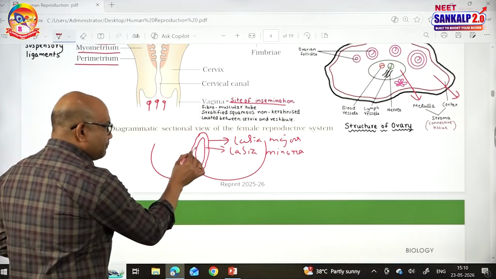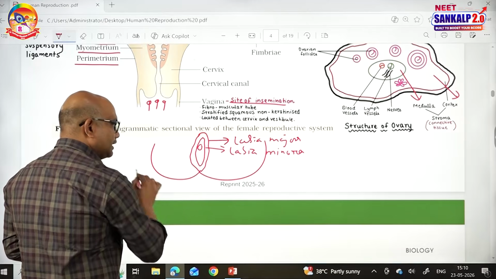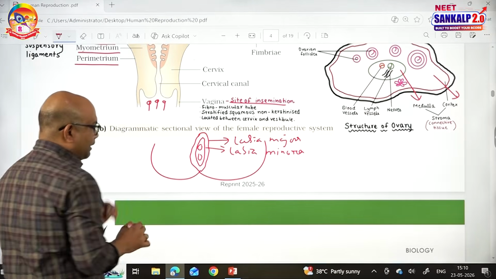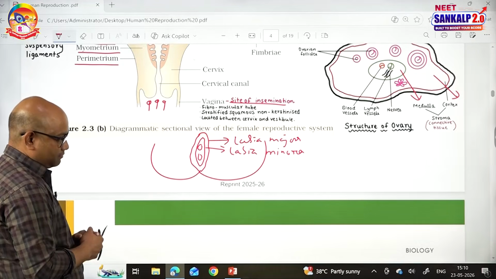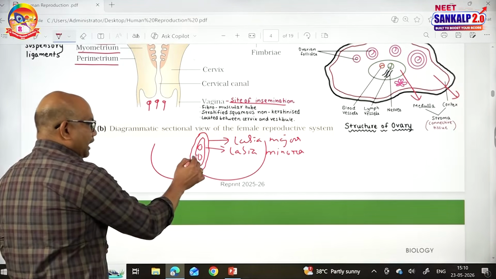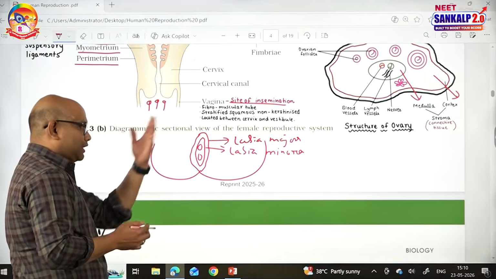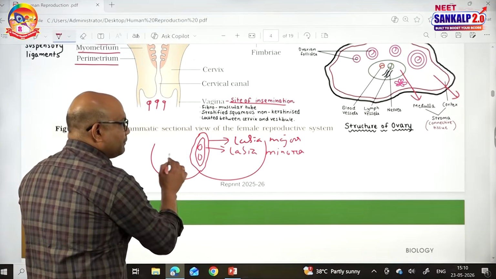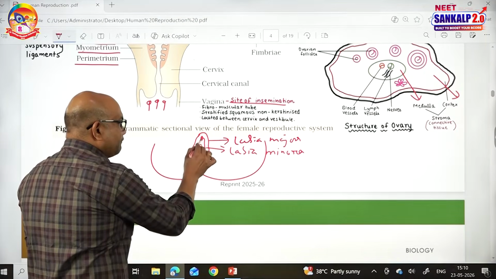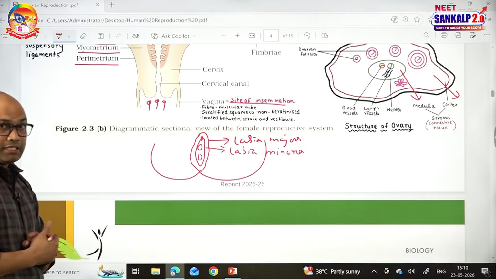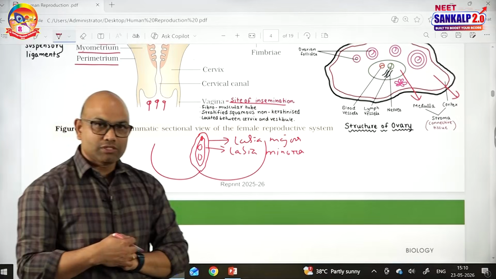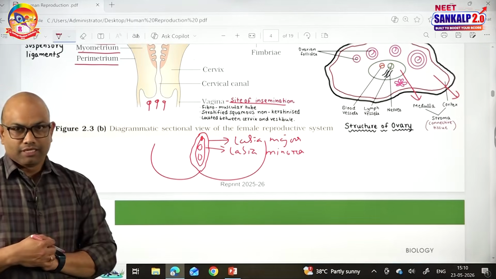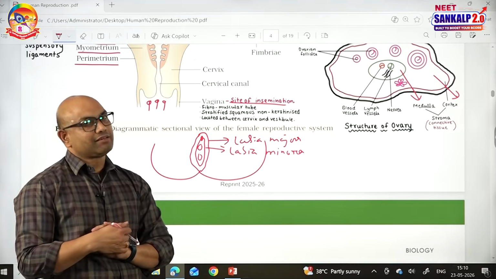Into this gap there is an opening of the urethra and the opening of the vagina. Upper aperture is the urethral opening, lower aperture is the vaginal orifice. Above the urethral orifice, between the two labia minora, there is a finger-like projection known as the clitoris. The clitoris is also made up of corpora cavernosa. It is erectile in nature. Hence, it is said to be homologous to the penis of a male.